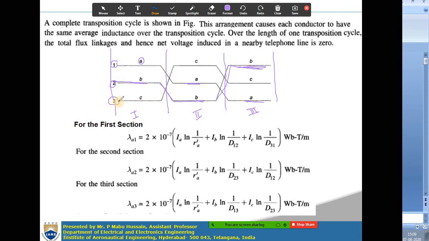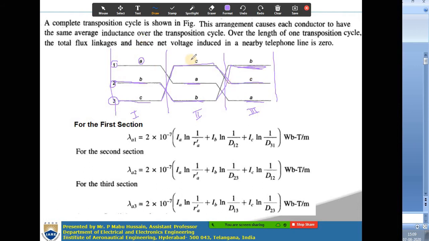Similarly, conductor C is taking the third position in section 1, and after going L by 3 distance, in the second section conductor C will take the first position. Then after going another L by 3 distance, conductor C will take the second position.